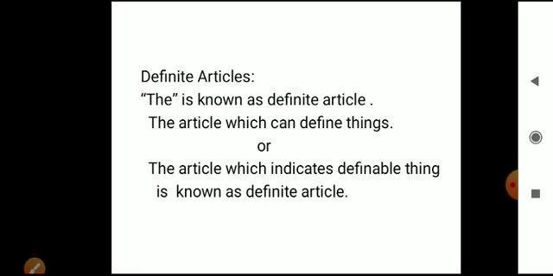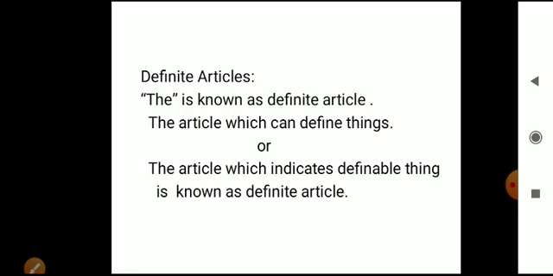When I was talking about definite and indefinite articles, I gave you examples like a pen, the pen, a doctor, the doctor. What's the difference between a doctor and the doctor? The difference between a pen and the pen. In the same way, we learnt the usage of indefinite articles a and an, the way to use a and the way to use an. And in today's class we're gonna learn the definite article.